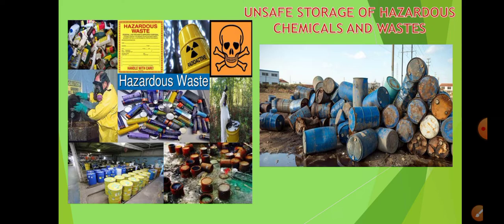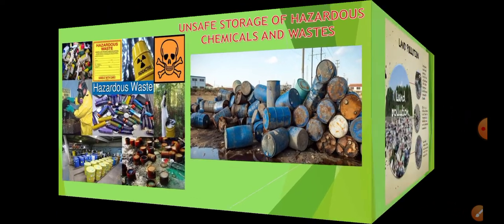It can kill the animals and the other important microorganisms of the soil. Also it can seep through the soil and then damage the underground water table, thereby entering our water bodies as well. So all these are the problems that arise because of unsafe storage of hazardous waste and chemicals.